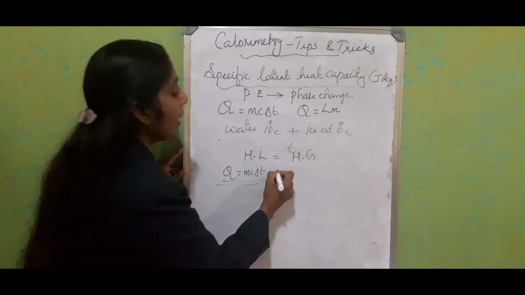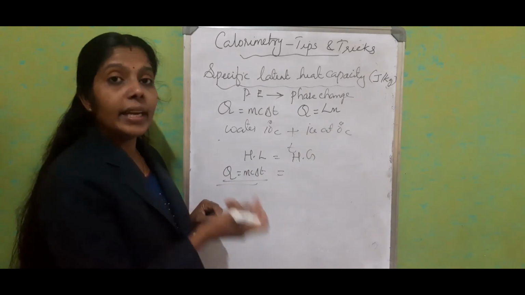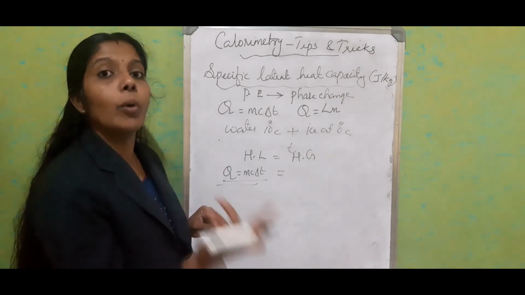On the other side, if it is related with ice, we have to consider both.